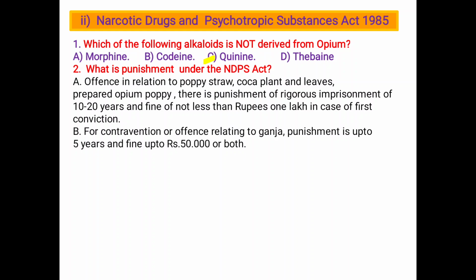B. Contraventions or offences relating to ganja: punishment is up to 5 years and fine up to 50,000 or both. C. Both A and B, and D. None of these. So C, both A and B. The Narcotic Drugs and Psychotropic Substances Act 1985 is the main law that controls narcotic drugs.